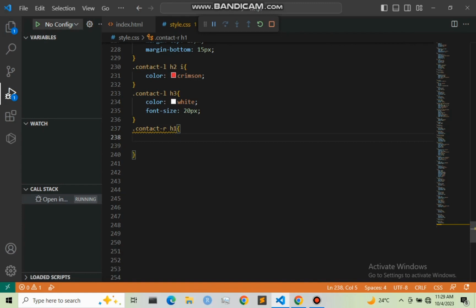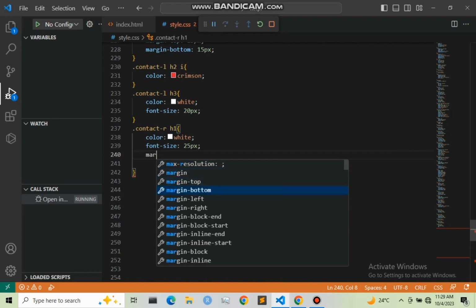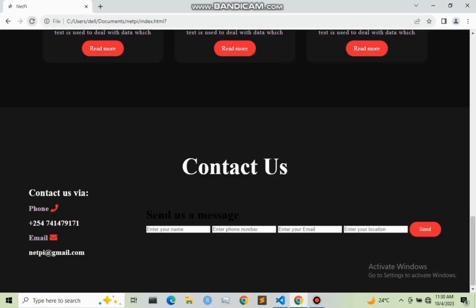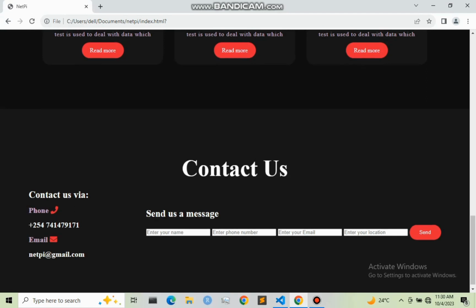I'm going to give it a color of white, and next a font size of 25 pixel. And I'm going to give also margin-bottom to be 15 pixel. Let me save this and then refresh our web page. So we have it right here.